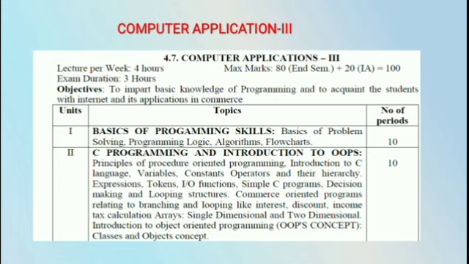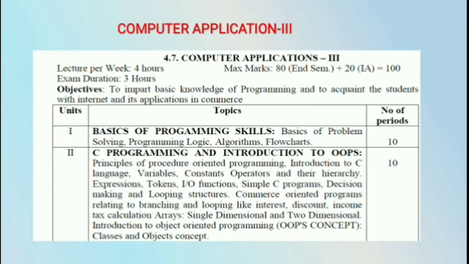The next one is the flowchart. How does the data flow? If you want to solve the problems, how do you solve them? How do you define a flowchart? The geometrical representation of an algorithm is called a flowchart. We write the algorithm step by step, and those steps we represent using geometrical symbols. It is called a flowchart. This is the introduction to programming skills. It is the first chapter.